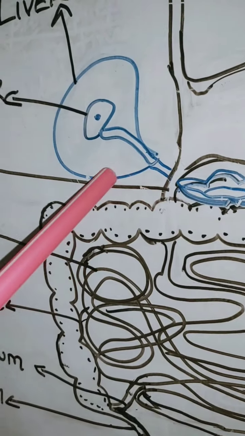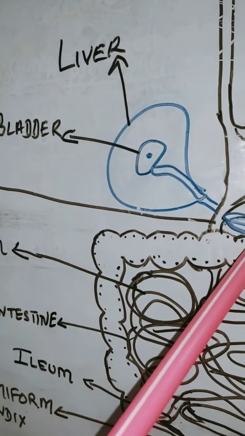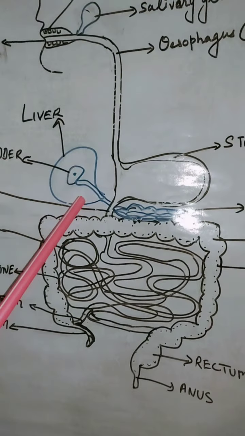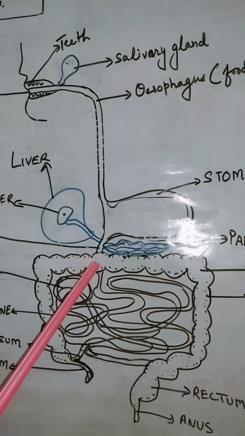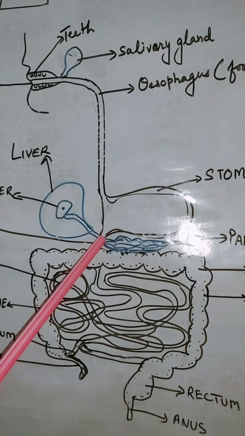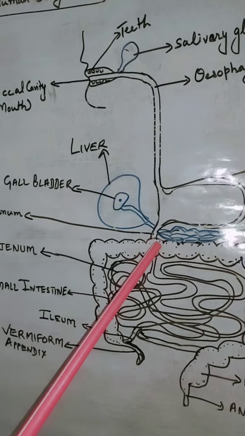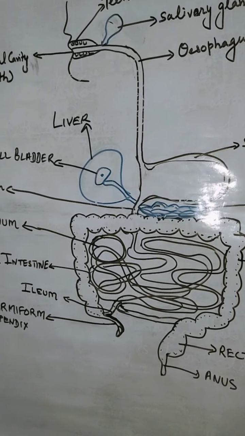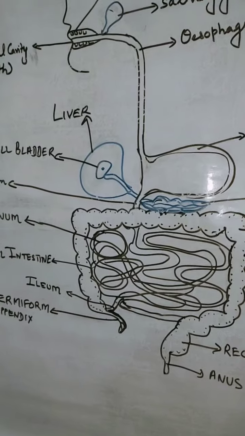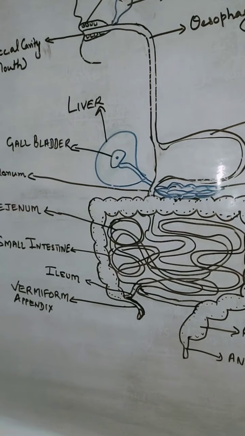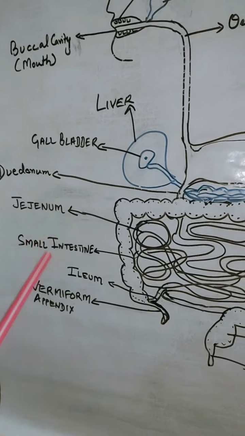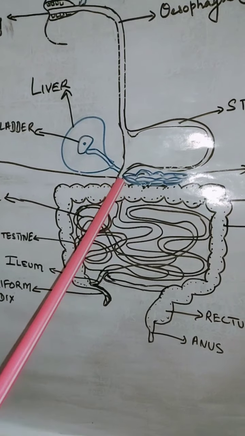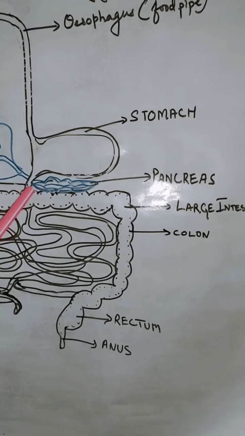Please, you can see here, these are not parts of the alimentary canal. That's why I have drawn them in blue color. Okay, so here the food gets digested. Complete digestion of food occurs in the small intestine. Our small intestine is made up of three parts. What are those? First is duodenum, then jejunum and ileum. In the duodenum, the complete digestion of food takes place. The food gets digested here.